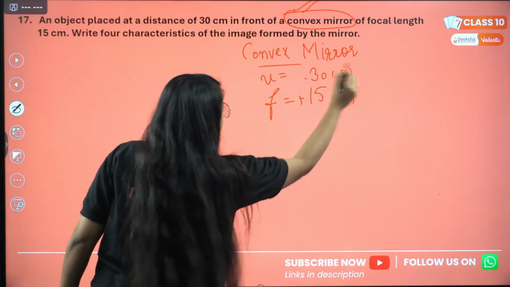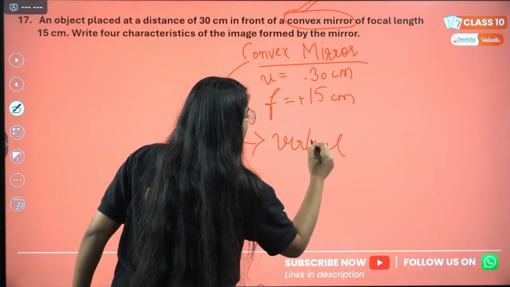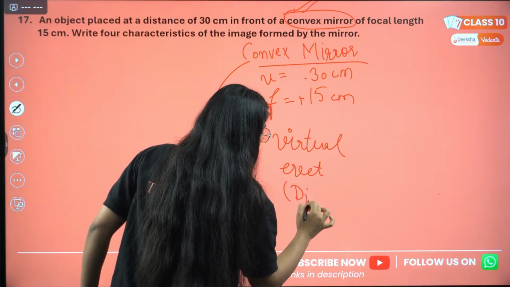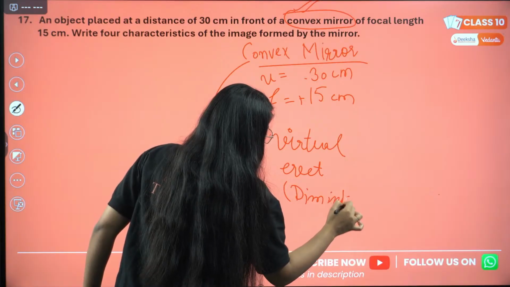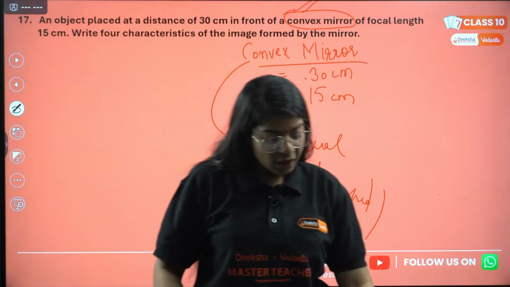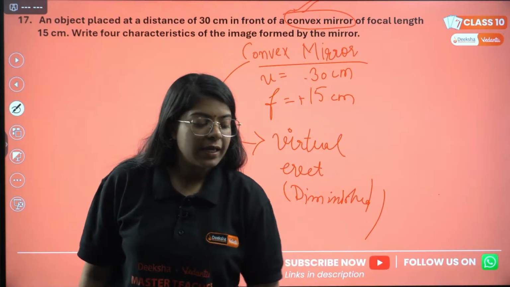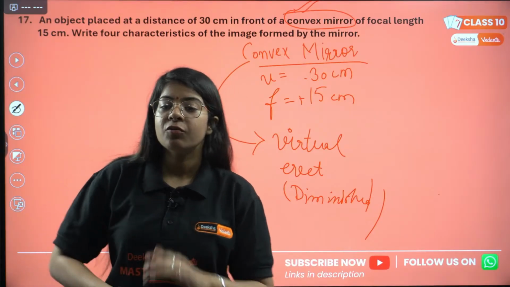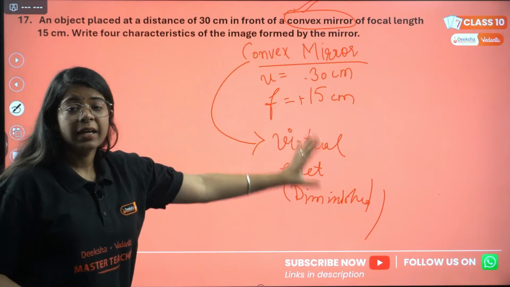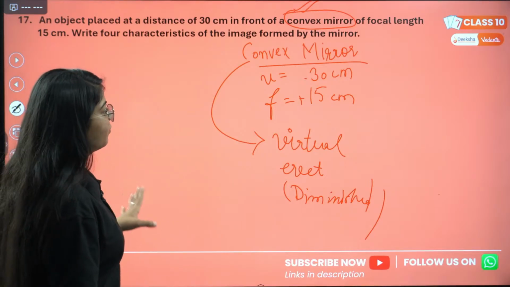This is a convex mirror, and a convex mirror will always form a virtual image, an erect image, and a diminished image, correct? We are done. Instead of wasting time finding the value of V and then deciphering from the negative or positive sign, you can just write the characteristics of the image that are engraved in your brain from now till now.